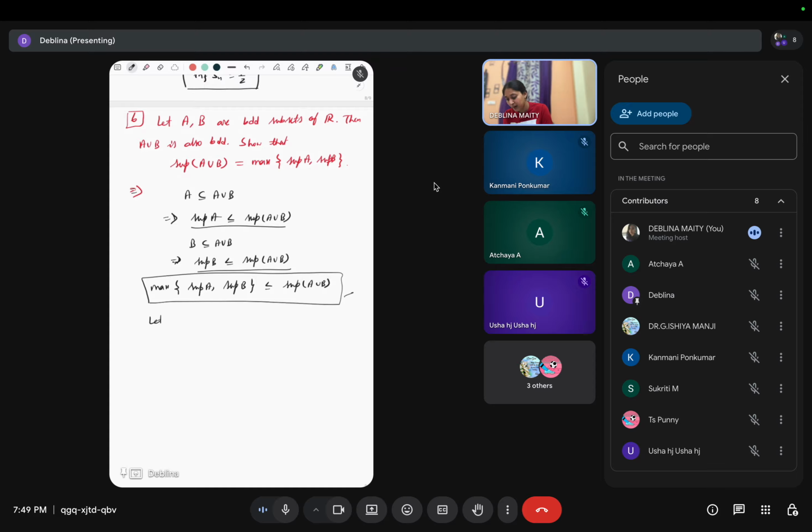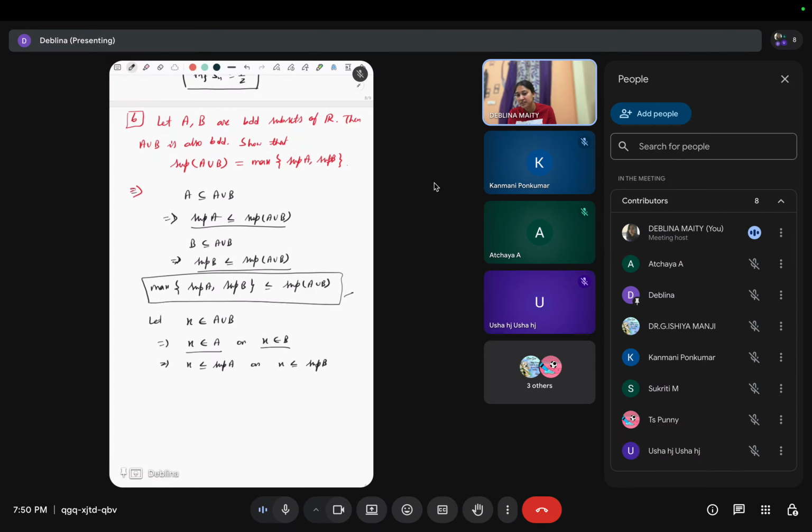For the converse part, let x belong to A union B, right? So this means either x belongs to A or x belongs to B. So x belongs to A means x is less than or equal to supremum of A. Clear?